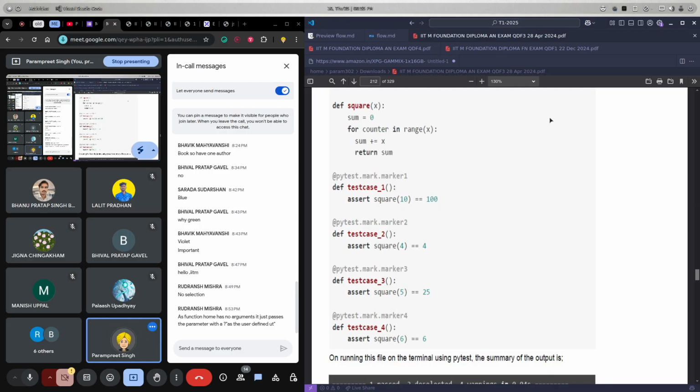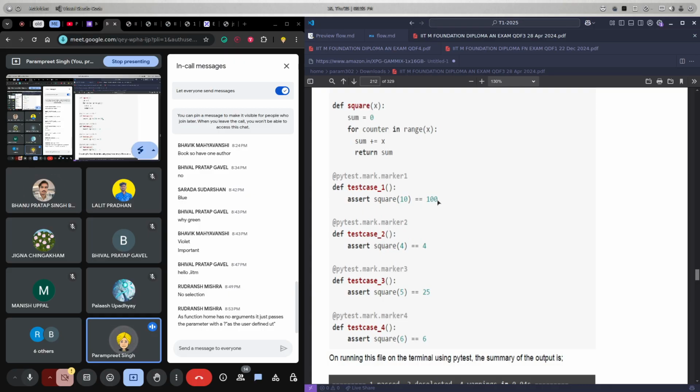Okay, let's just count. If we do it for 5, so 0, 1, 2, 3, 4, that will be 4 into 5 by 2, which means 10. Yes, that will be 10, and for 10 we are getting 100, it's 55, right?